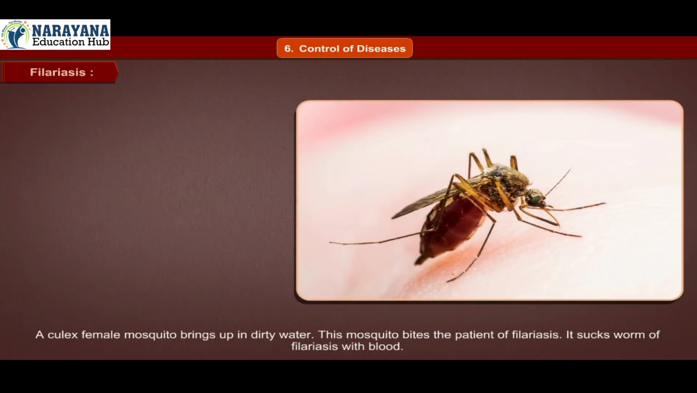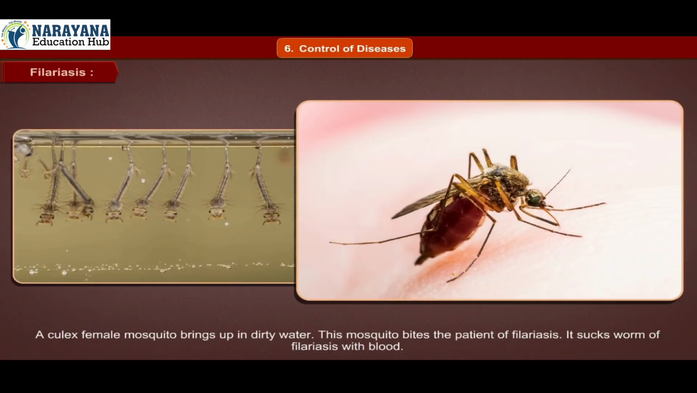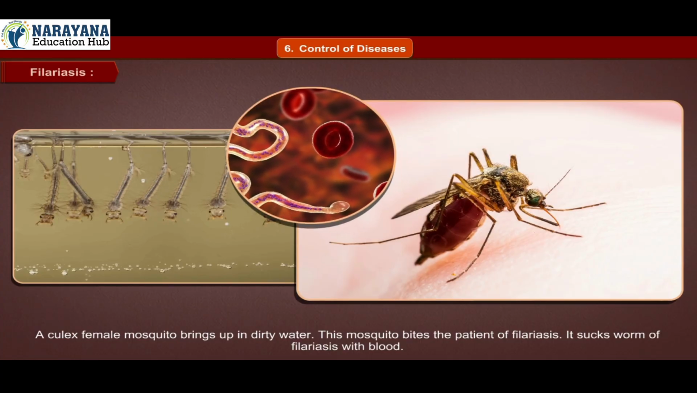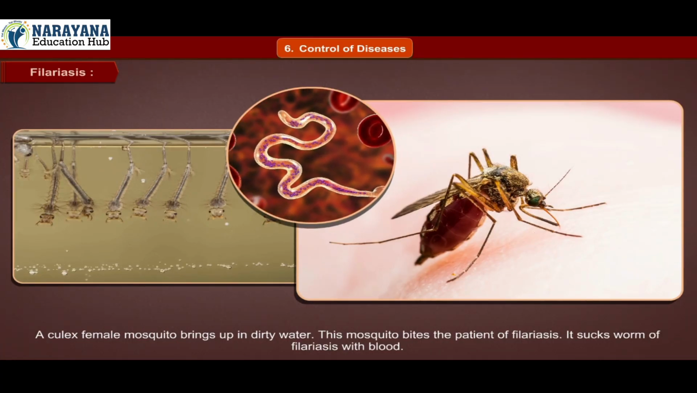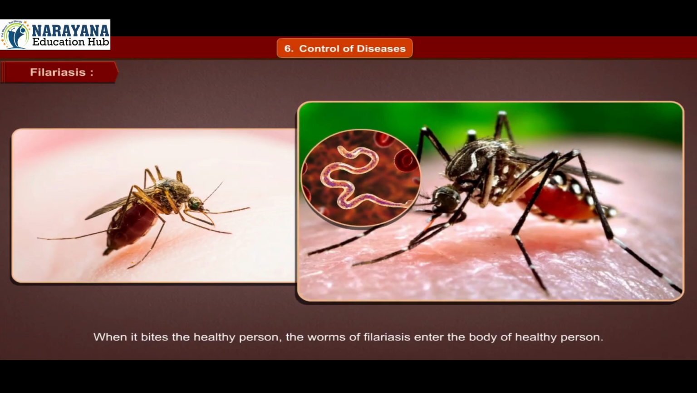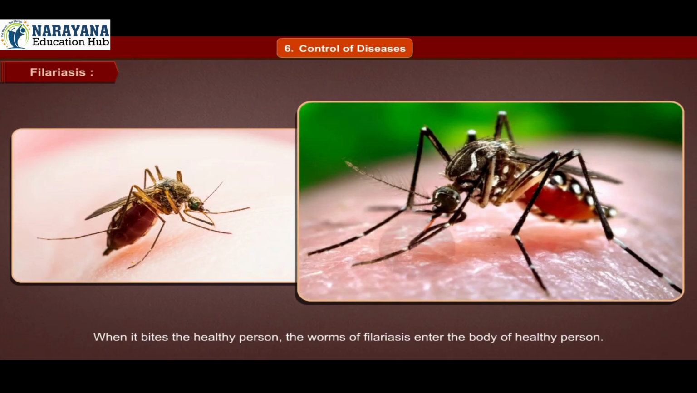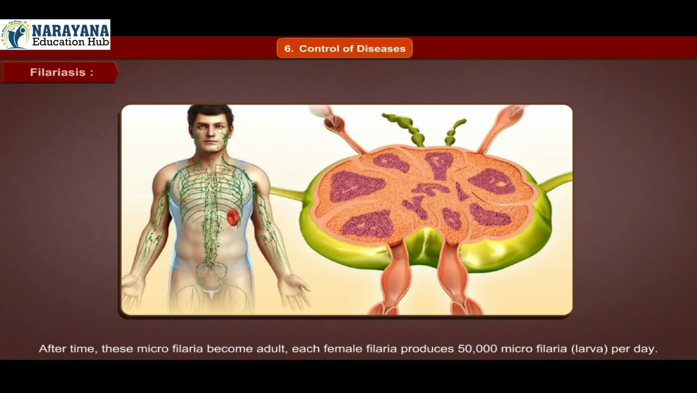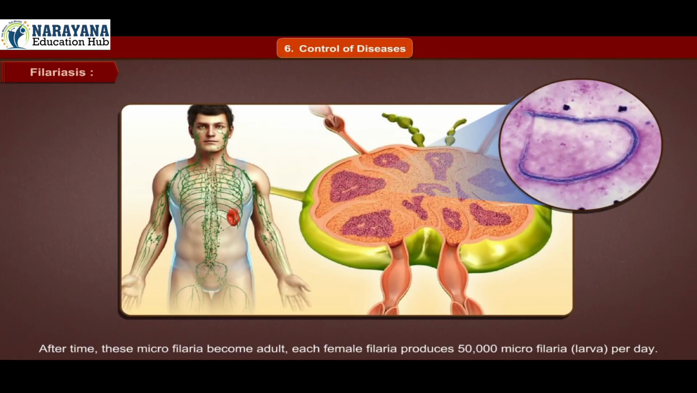A female Culex mosquito breeds in dirty water. This mosquito bites a patient of filariasis. It sucks the worms of filariasis along with blood. When it bites a healthy person, the worms of filariasis enter the body of the healthy person. After some time, these microfilariae become adults. Each female filaria produces 50,000 microfilariae, that is larvae, per day.